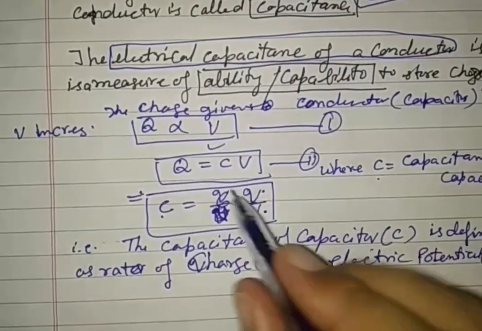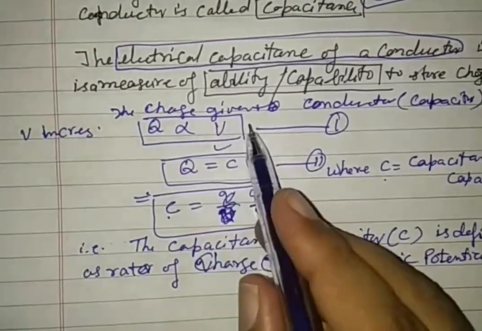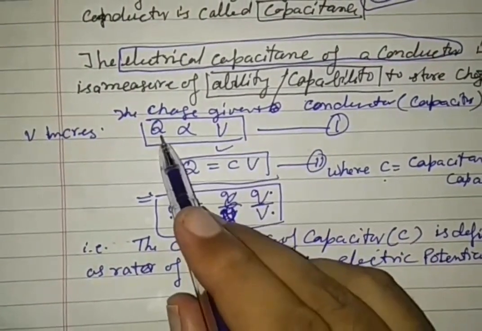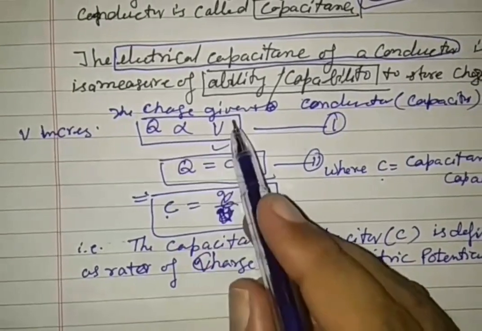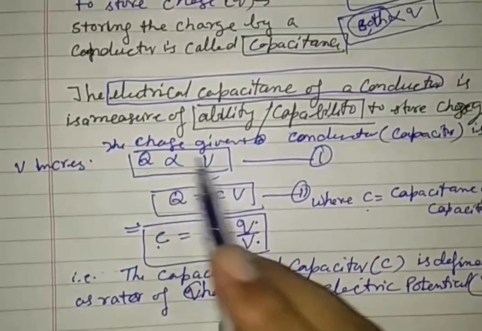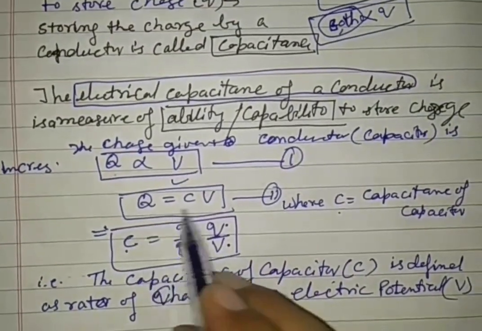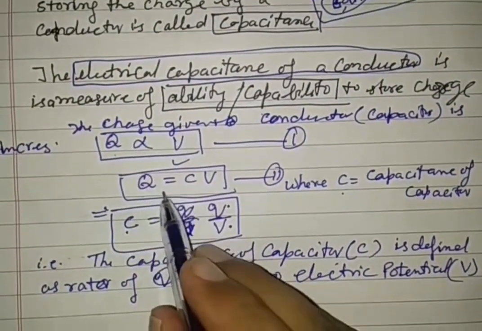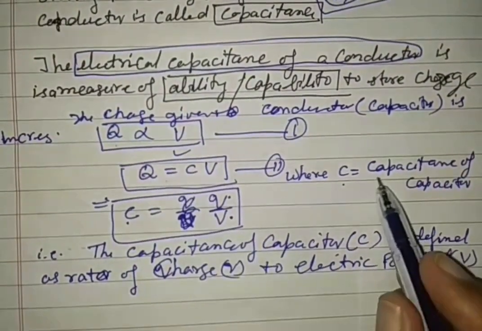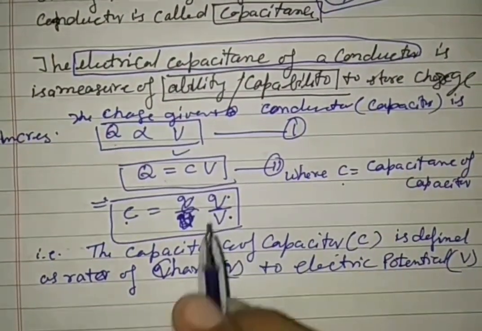Charge is directly proportional to potential. When charge on the conductor increases, voltage increases. When charge decreases, voltage decreases. Mathematically, to remove the sign of proportionality, a constant is kept. This constant is known as the capacitance of a capacitor.